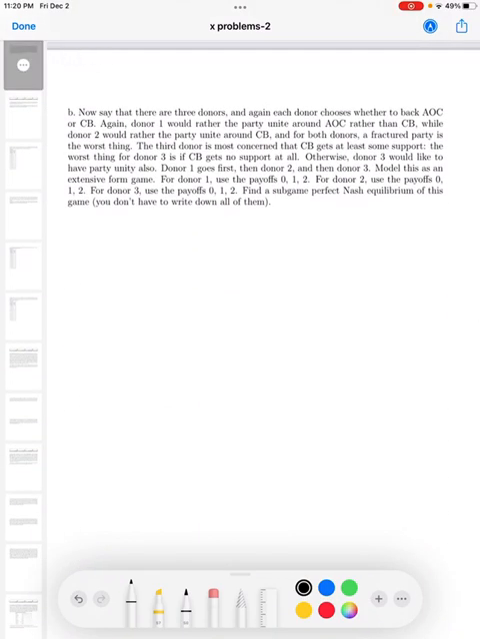Okay, B says, now say that there are 3 donors, and again, each donor chooses whether to back AOC or CP. Donor 1 would rather the party unite around AOC rather than CP.